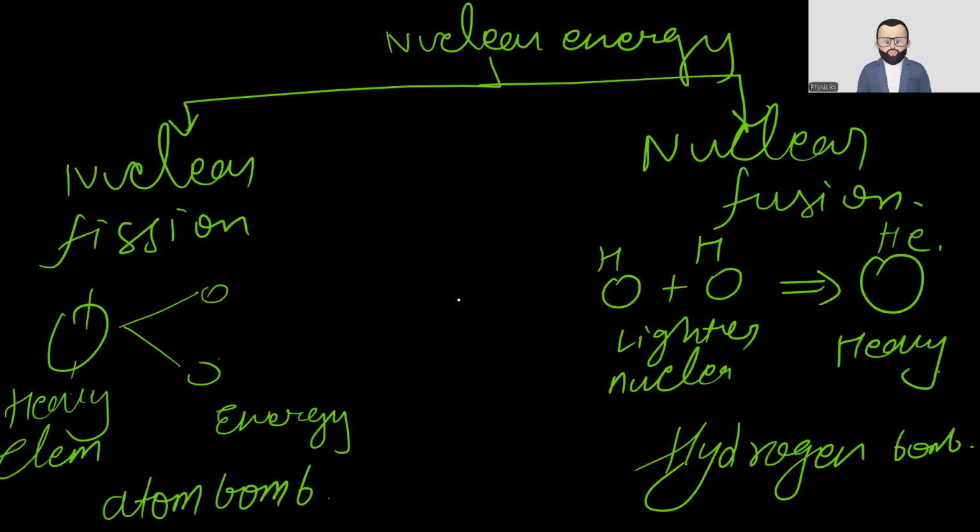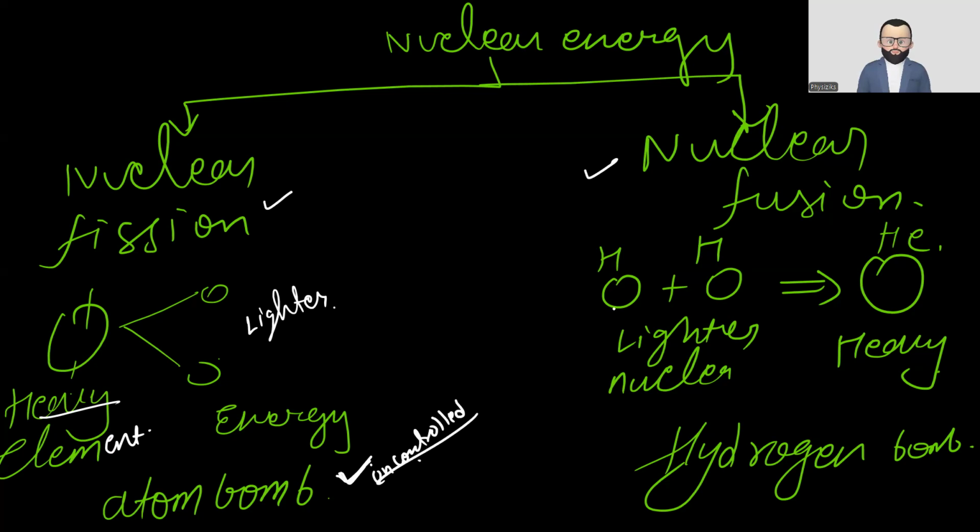Now, what is nuclear energy? It is part of nuclear fission and nuclear fusion. When there is a change in the nucleus, it emits energy, and that is called nuclear fission and nuclear fusion. So what is nuclear fission? If we take a heavy element and it splits or breaks down into two lighter nuclei, it emits a large amount of energy. This is the condition of an atom bomb, which is uncontrolled. We are going to read that also.